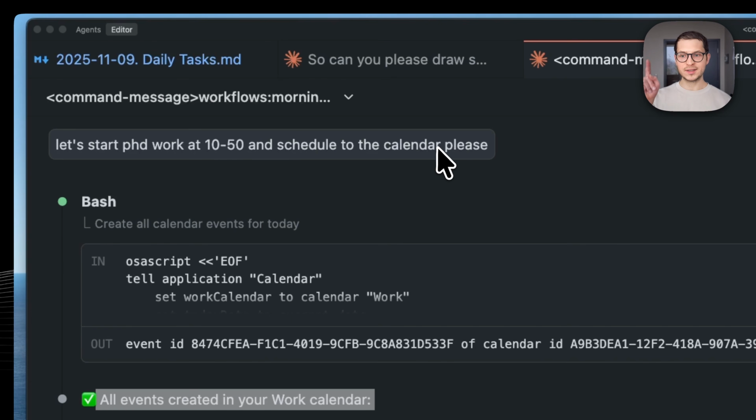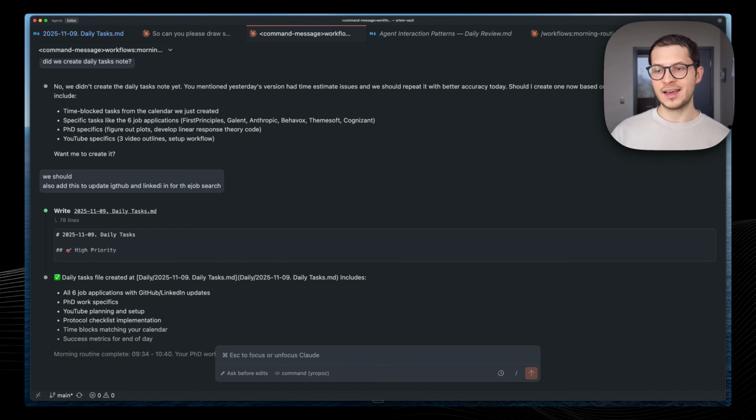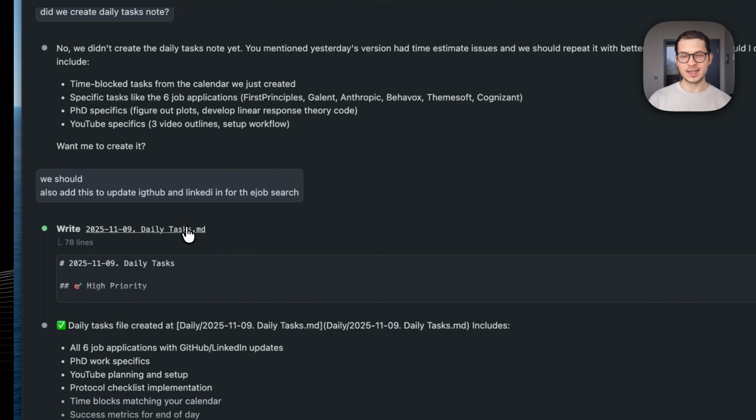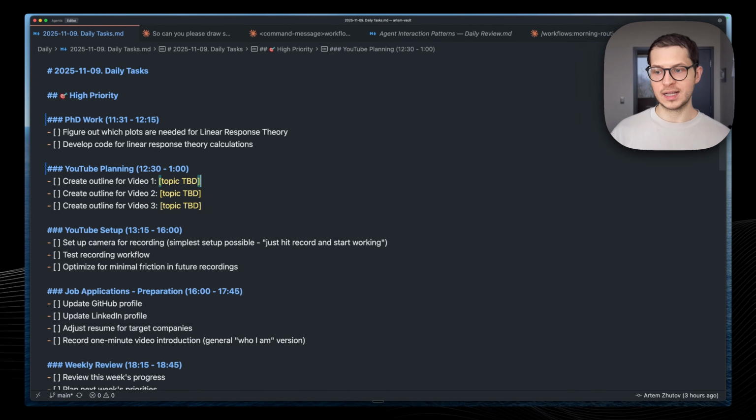The agent can also do reminders if you are using Apple. So it's also a convenient way to set reminders for something. In the end, I also create a daily tasks file, which helps me to track the progress beyond the calendar for all of my tasks, which we discussed.